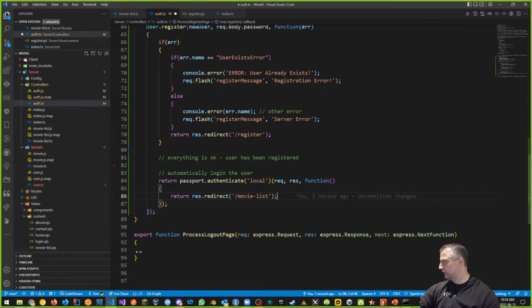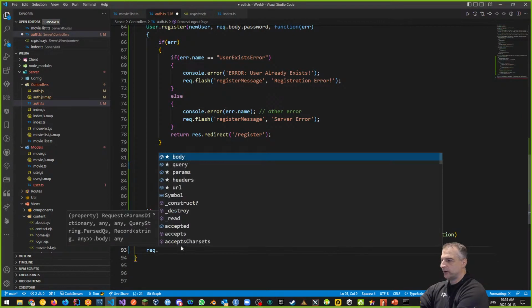Before we move on, we're going to do the logout page really quickly because we're running out of time. Again, I will give you more explanations than this normally, but I want to go do a request.logout.